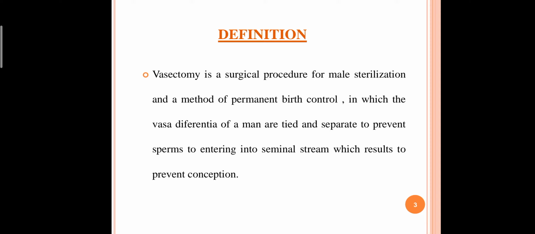Next we have the definition. Vasectomy is a surgical procedure for male sterilization and a method of permanent birth control. Oral contraceptives and the like are not permanent; they are a temporary method. But vasectomy, or male sterilization, is a permanent procedure in which the vas deferens of a man are tied and separated to prevent sperm from entering the seminal stream, which prevents conception.